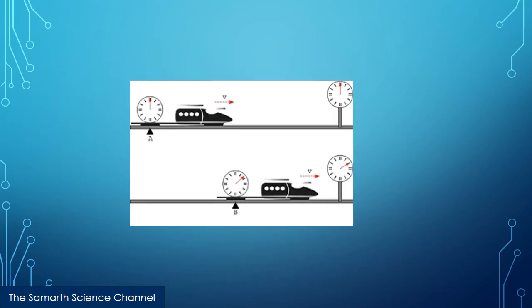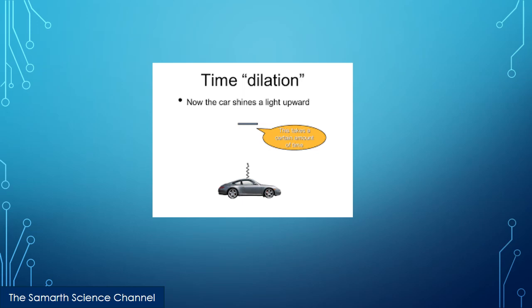Due to the phenomena of time dilation, person B will notice that person A is moving slightly faster than usual, and person A will notice that person B is moving slightly slower than usual. This won't be a very noticeable change since the car is so slow. Assuming the car is moving at 60 kilometers per hour, the difference in the speed of light will only have to be about 0.0000055%. So time will only slow down by 0.0000005%. And then the paradox will be avoided, and that is time dilation in a nutshell.